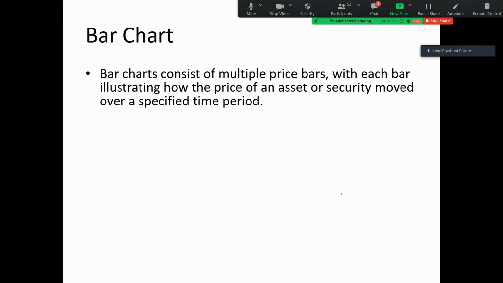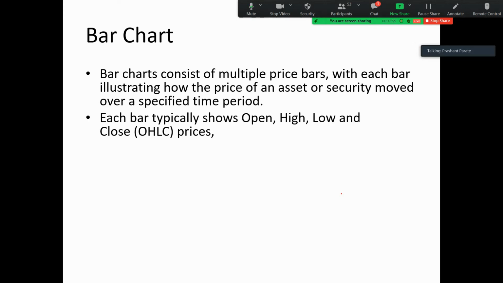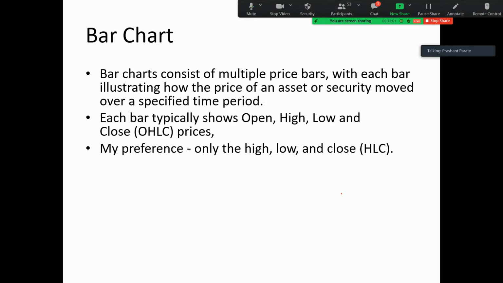Then there is the bar chart. A bar chart consists of multiple price bars, with each bar illustrating how the price of an asset or security moved over a specified time. It is similar to a candle chart, but in a candle chart there is a body. In bar charts we can see that there are also 4 points: open, high, low, close, which is called OHLC. There is another type of bar chart which is preferred by me.